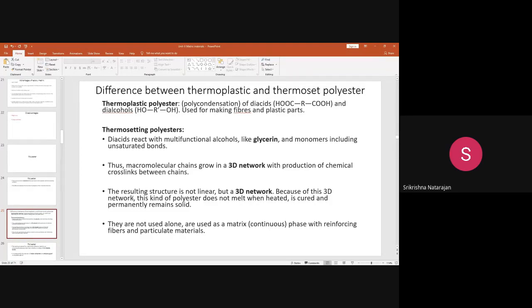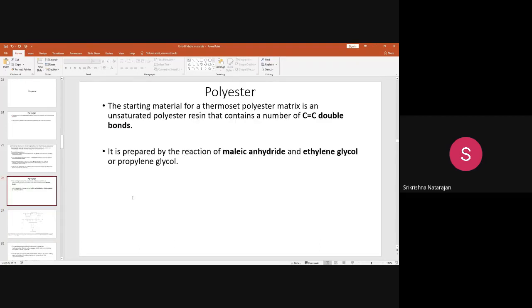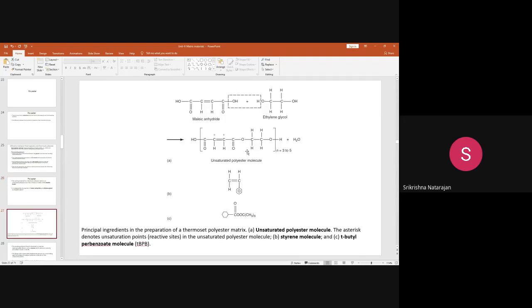You should know this difference before you learn about polyester in the matrix phase. Coming to the thermoset polyester, how is it manufactured? It is manufactured by reacting maleic anhydride and ethylene glycol or propylene glycol. This maleic anhydride is a diacid, it has diacid functionality. If you just see the structure, this is the maleic anhydride structure.